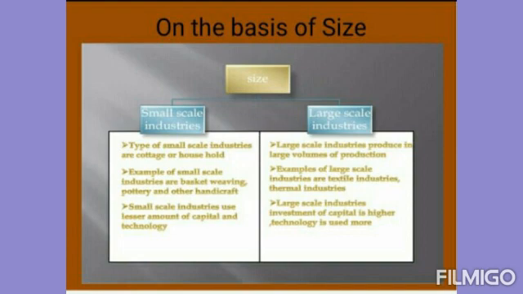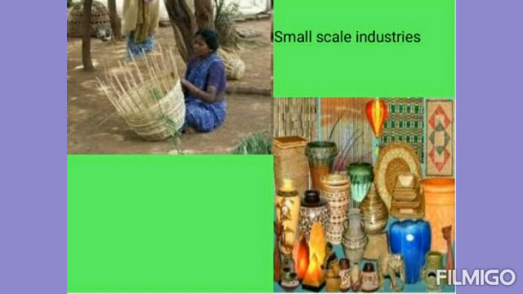Second one, on the basis of size. First we saw the basis of raw material, second is on the basis of size. Do you know how the industries can be classified on the basis of size? It refers to the amount of capital invested, how many people were employed in the industries, and the volume of production. So based on size, industries can be classified into two: small scale industries and large scale industries.